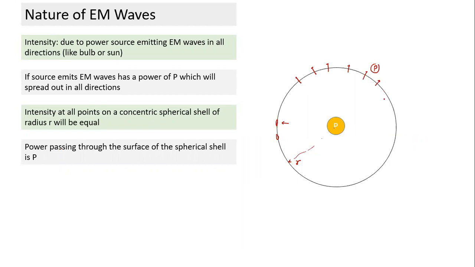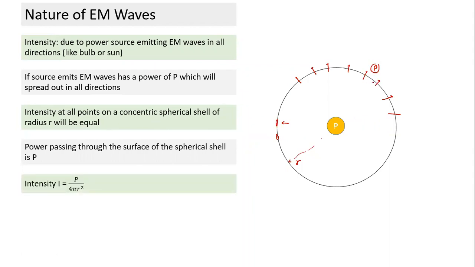Thus the energy which is passing through in 1 second will be uniformly distributed all over the surface. So the power passing through the surface of the spherical shell is the same as the power which is radiated. Whatever energy is radiated in 1 second, if I take a spherical shell which encompasses the whole source, the same amount of energy will pass through, or the power will be the same.